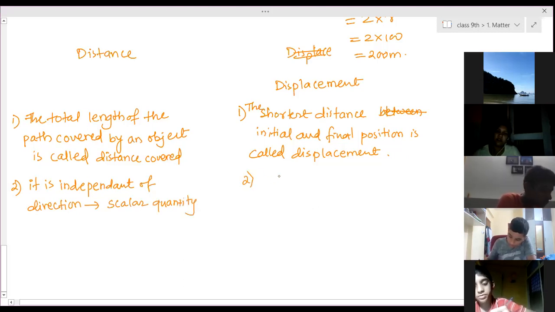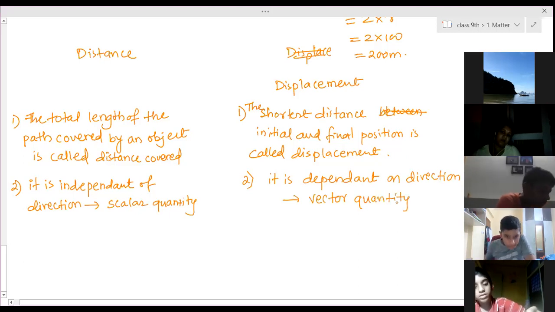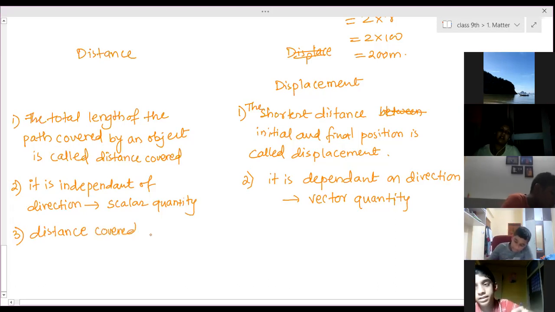And displacement is dependent on direction, therefore called a vector quantity. Distance covered can never be zero, but displacement can be zero.